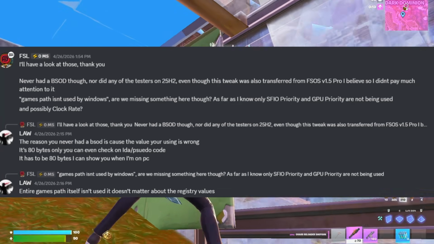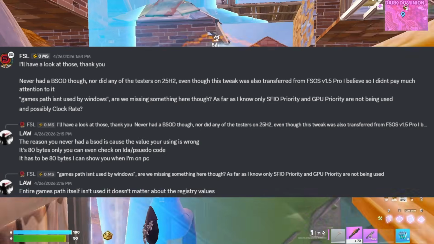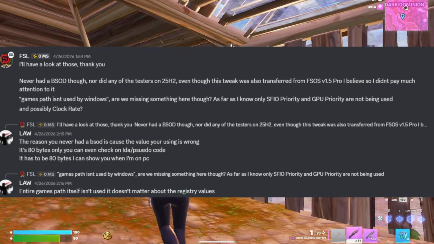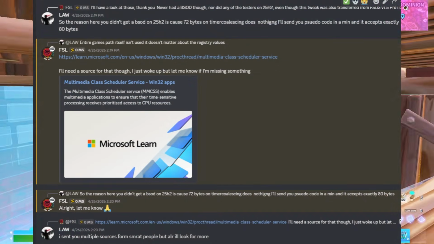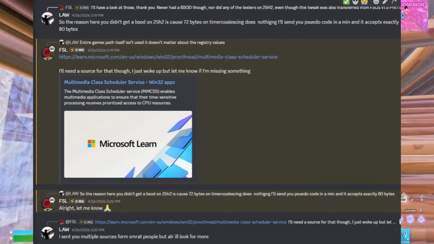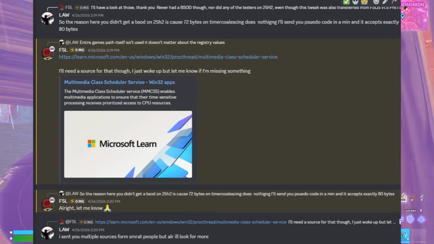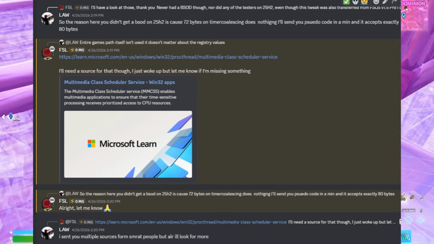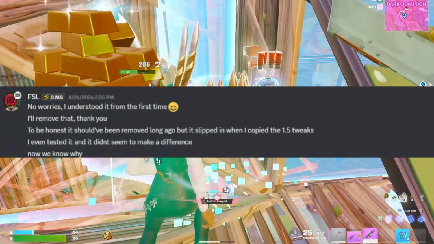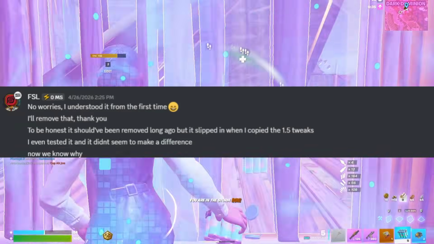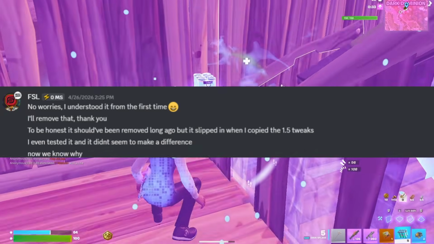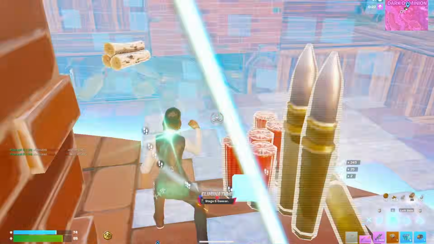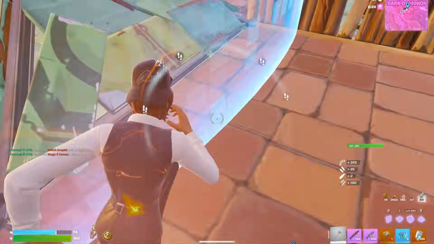It's basically FSL saying, "I'll have a look at those, thank you." Once again, this is what XDie said he does. When he's given proof, he just says, "I'll have a look at that." And here's the second screenshot with the documentation. He's asking Law about it. So you can see Law really does know what he's talking about with the documentation, and even FSL would admit that. He says, "No worries, I understood it. I'll remove that, thank you. To be honest, it should have been removed long ago, but it slipped when I copied the 1.5 tweaks." So it seems like a lot of stuff is slipping through the cracks here when he's trying to copy and paste the tweaks. Things aren't going well, right?